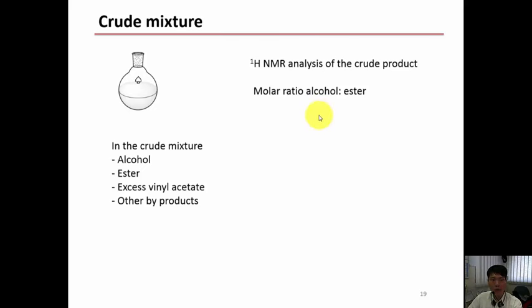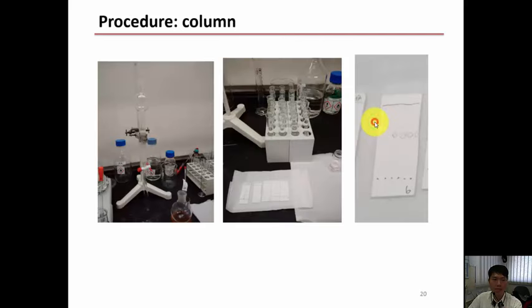After which, for the crude, we will do an NMR analysis using the proton to check the mole ratio between the alcohol and the ester. Now the procedure for conducting the flash column is the same as last time. You know how to pack it. Maybe you need to remember. You can watch the videos that we have prepared to show you the way to pack it. Maybe it has been a while, since year 1 or year 2.